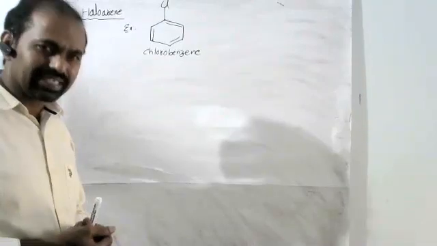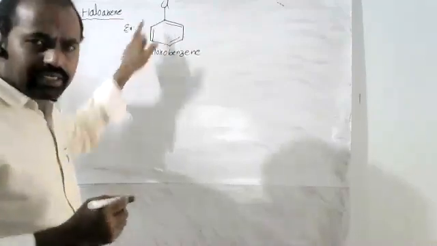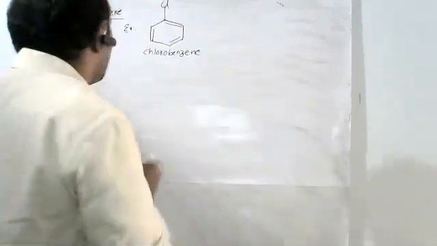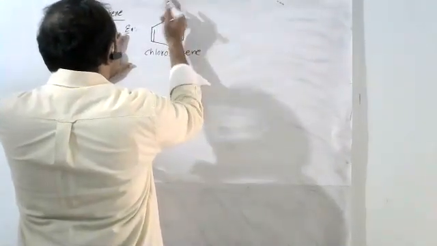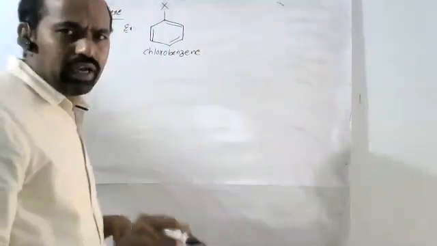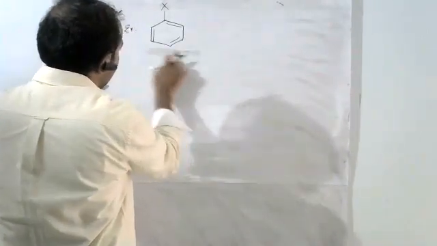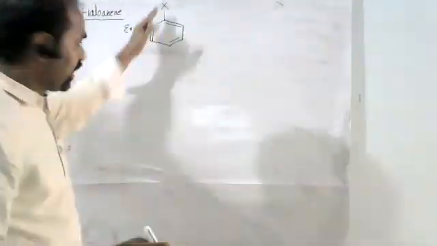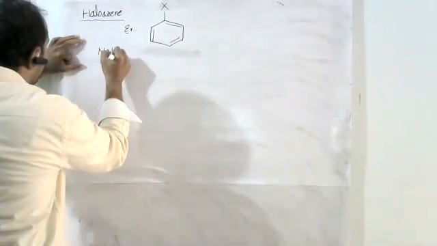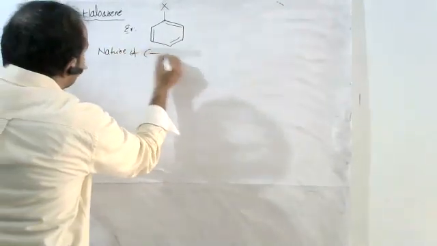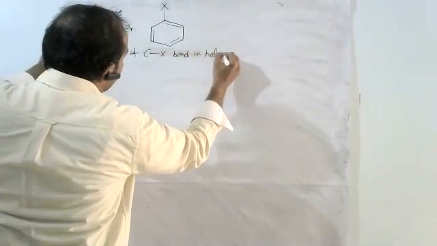Okay, why? What is the reason? First, we discuss what is the nature of the CX bond. Here, CX bond means I have taken just X, and X is any halogen. It is an example of a haloarene, not only chlorobenzene. You can take chlorobenzene. Now, what is the nature of the CX bond in haloarenes?